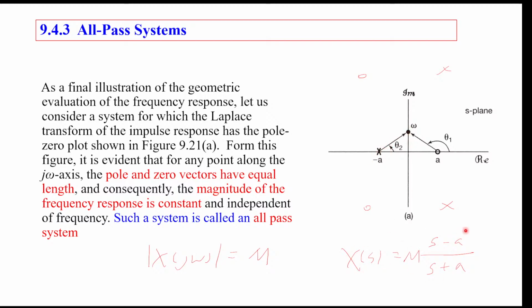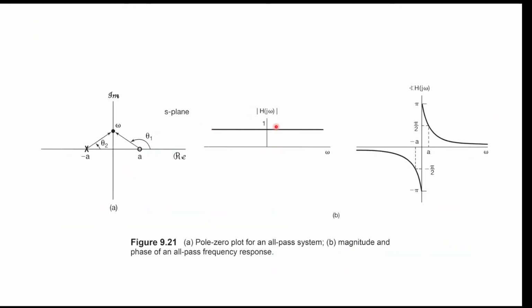So when you write s minus a over s plus a, the magnitude is always 1, because this length is always the same as this length. This gives you an all-pass system such that the absolute value of big H of j omega will always be 1.